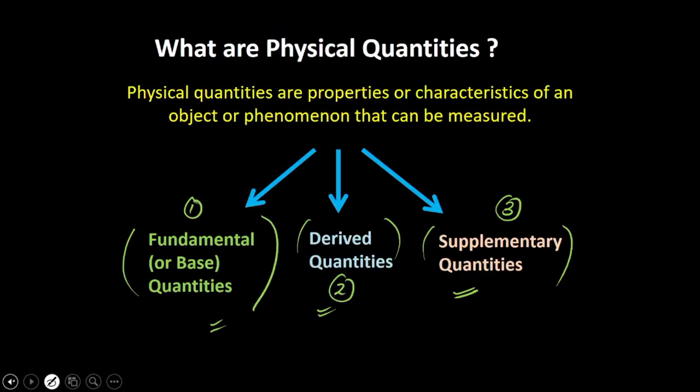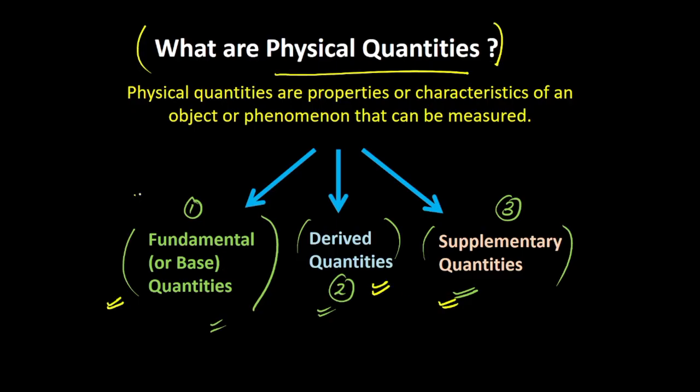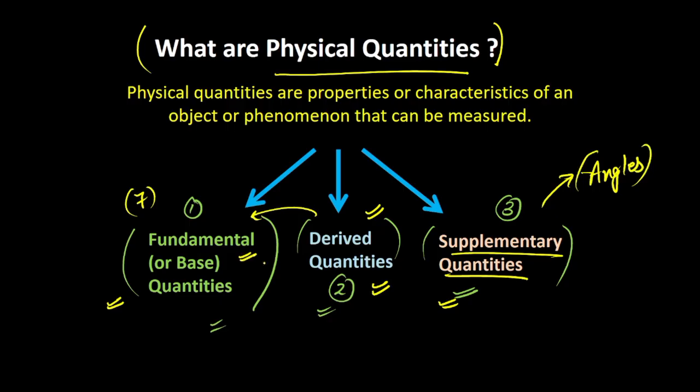Just as a recap, physical quantities are all the quantities that could be measured, and there are these three types of physical quantities. The fundamental or the base quantities, we have 7 such quantities that are independent of each other. Derived quantities are all the other physical quantities that are derived with the help of these fundamental physical quantities. And the supplementary physical quantities are the exception, that is angles that are neither characterized as a fundamental physical quantity nor a derived physical quantity. I hope you understand the types of physical quantities and the basics of dimensional formula.